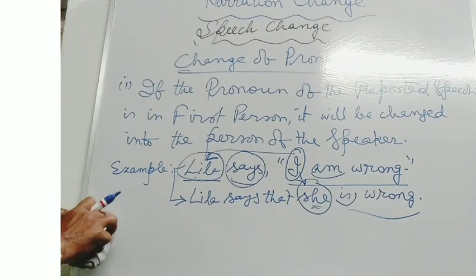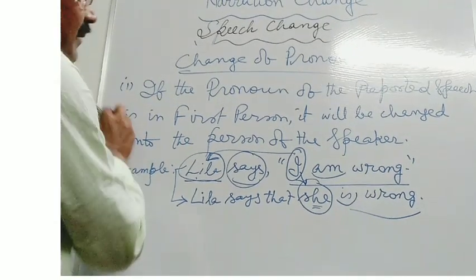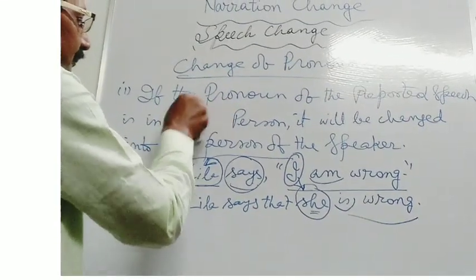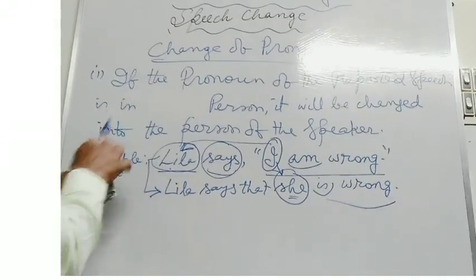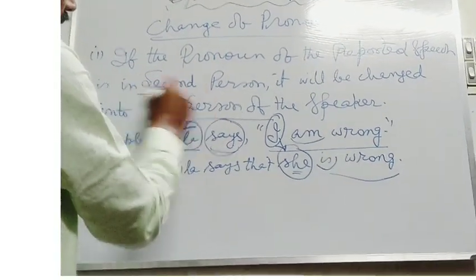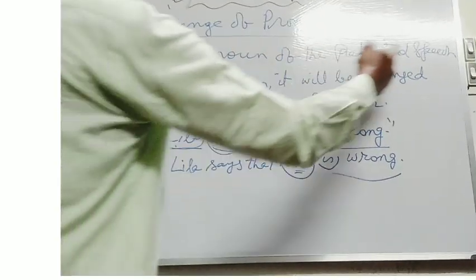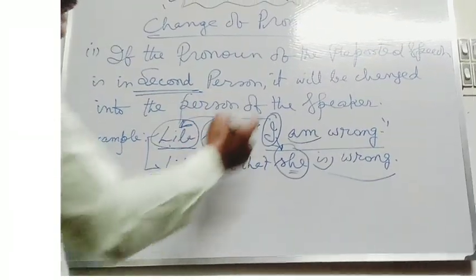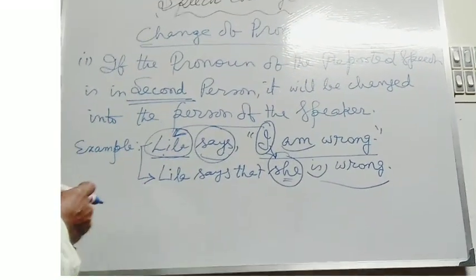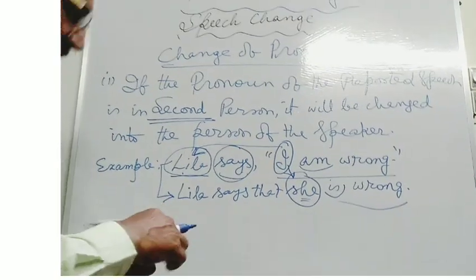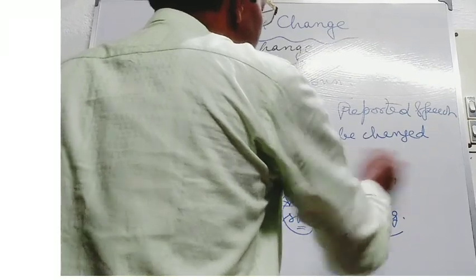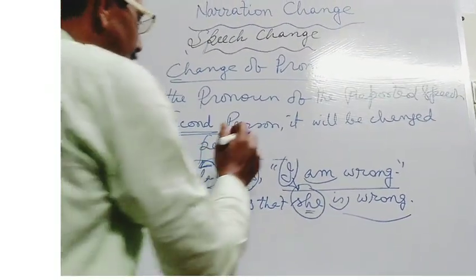And now, in the second example, if the pronoun of the reported speech is in second person, it will be changed into the person of the person spoken to.